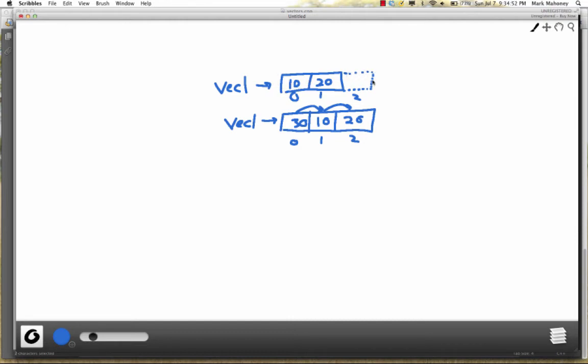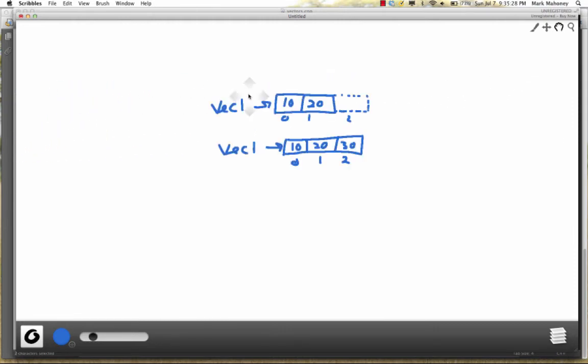Well, the first thing we'd have to do is create some room for a new item, and then we'd have to start shifting all the values over, because we don't want to lose the 10 and 20 that are already in there. So we would shift the 20 over, we would shift the 10 over, just to make room so that we could store the 30 there. All of that shifting is just more work for the processor to do. If we can avoid it, we definitely should.